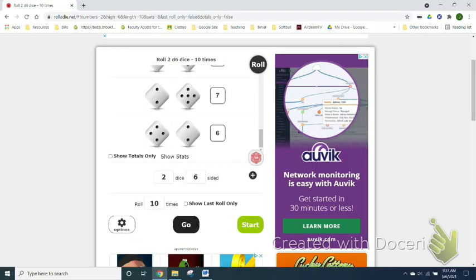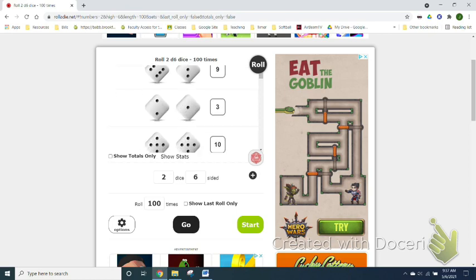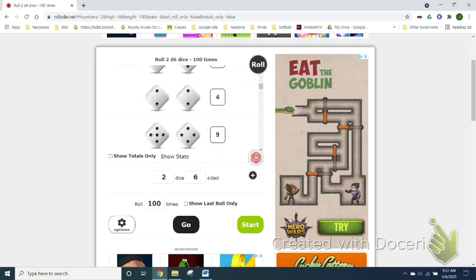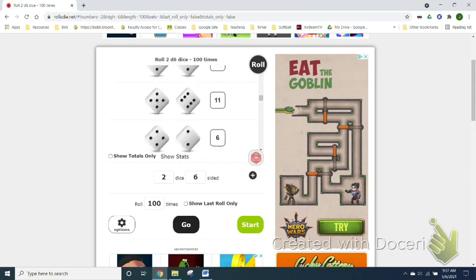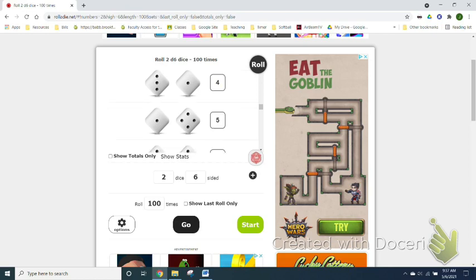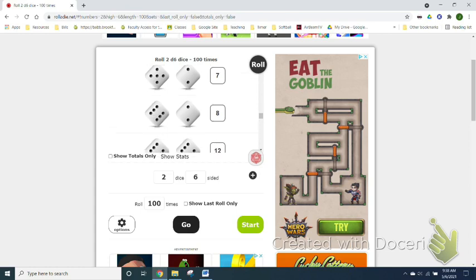So that's experimental. Let's roll it 100 times. Let's make sure we're up at the top. All right, so count with me. Can you see it kind of scrolling? All right. Are we going to get any? 1, 2, 3, 4, 5, 6, 7, 8.